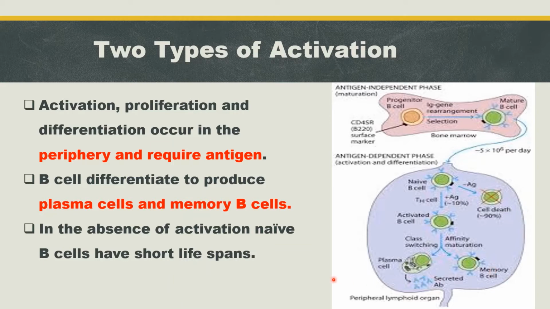In the absence of activation, many B cells have short lifespans. Many B cells are produced, but only a few of them will survive, because the lifespan of this B cell is very short, about 3 days to 8 weeks. If they fail to encounter any antigen, they will die by apoptosis. That's why the lifespan of this B cell is very short.